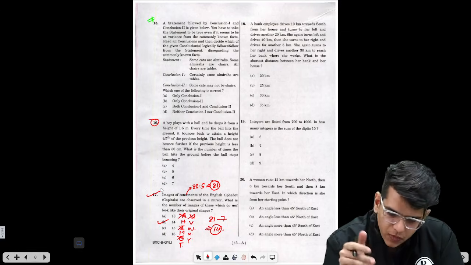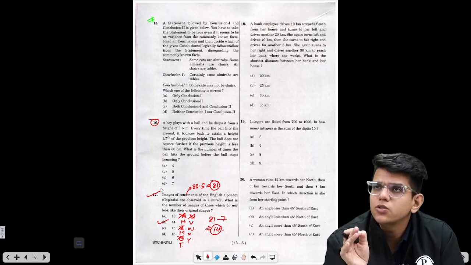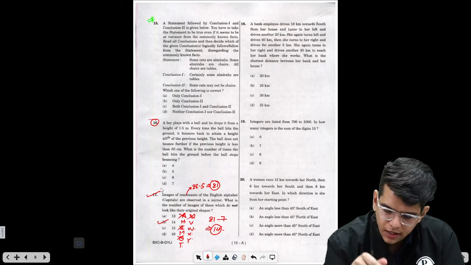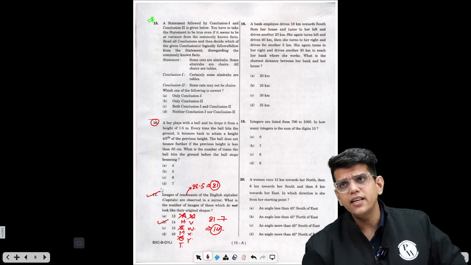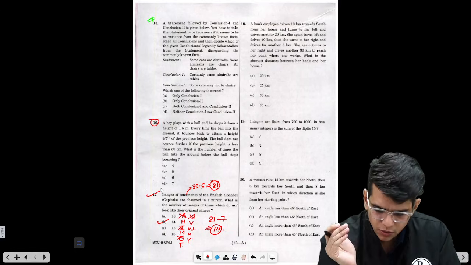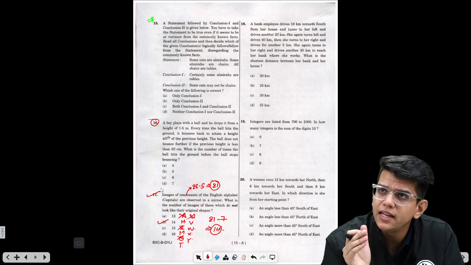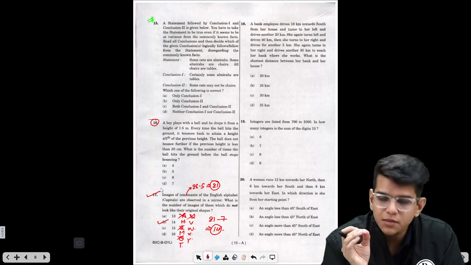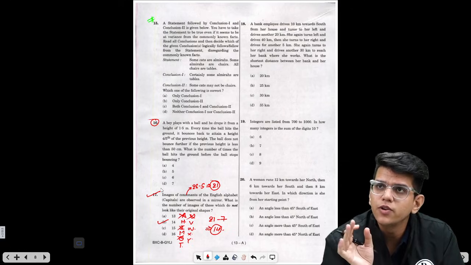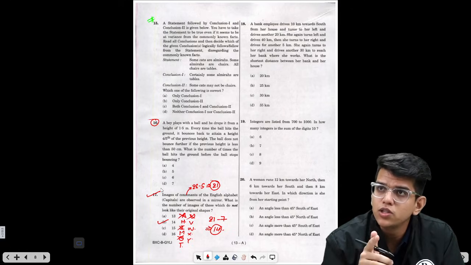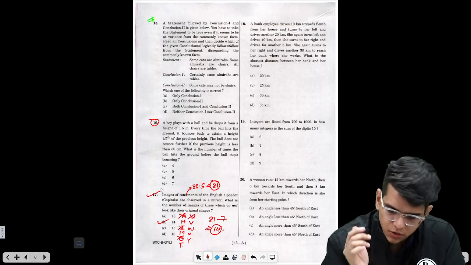Now direction and distance questions are very easy. In this page, you can see question number 18 is from direction and distance. Question number 20 is also from direction and distance. So first, let's solve question number 18. What you have to do is just make the diagram properly, right? And that is more than enough. You will get to the correct answer for both distance as well as direction. So let's start with this.